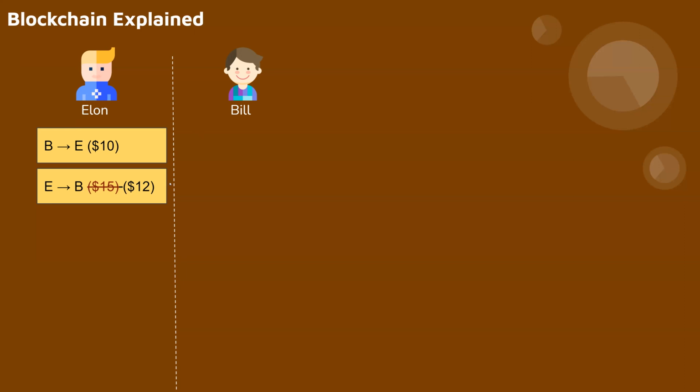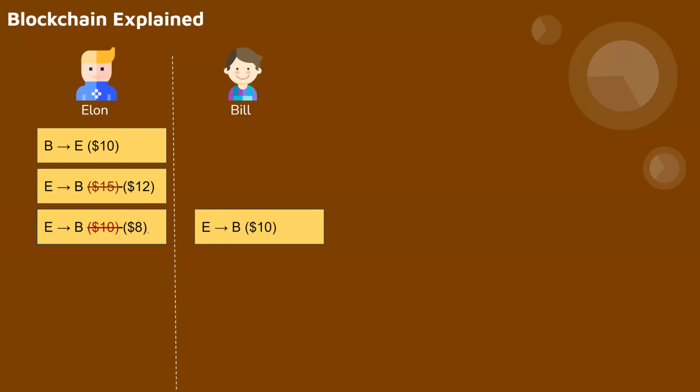Now, Bill also starts keeping a record without telling Elon. At the end of week 3, Elon has to pay Bill $10, but he is a cheat. He changes the records again from $10 to $8. So Elon now has to pay Bill $8, and now Bill says, I have a record, and as per my records, it is $10 and not $8. They compare records, and Elon is caught.